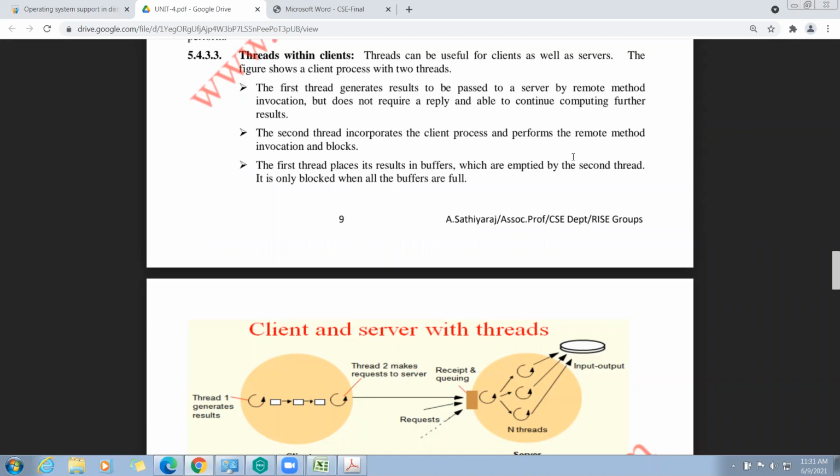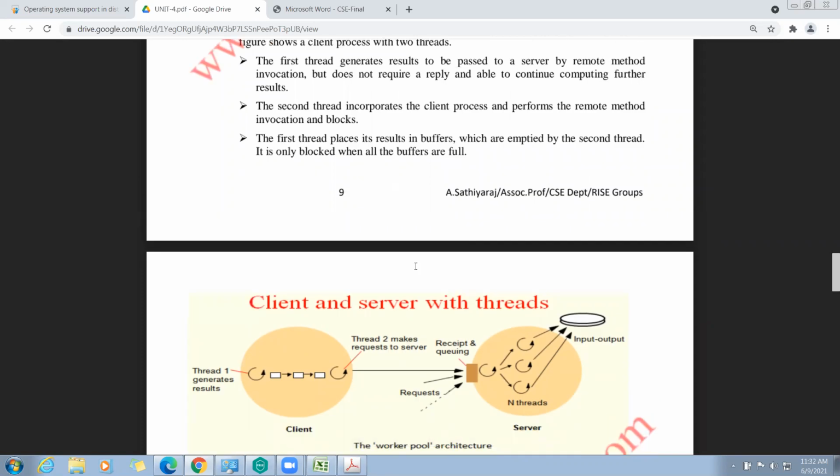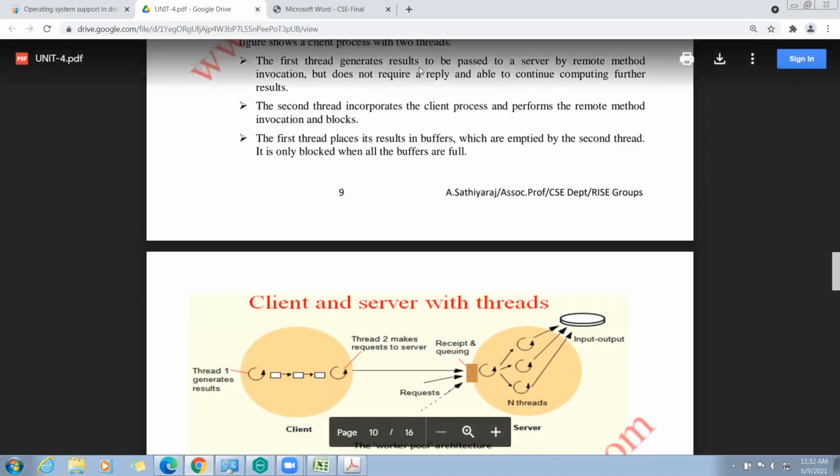Here, see the following figure. I already showed you in the previous slide. This is a client process. The first thread generates results to be passed to a server by remote method invocation, but does not require a reply and is able to continue computing further results.